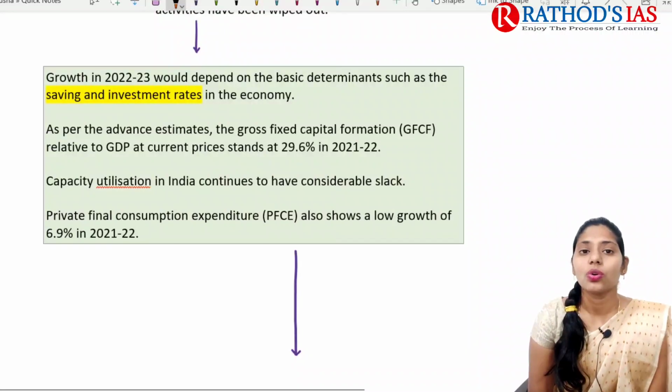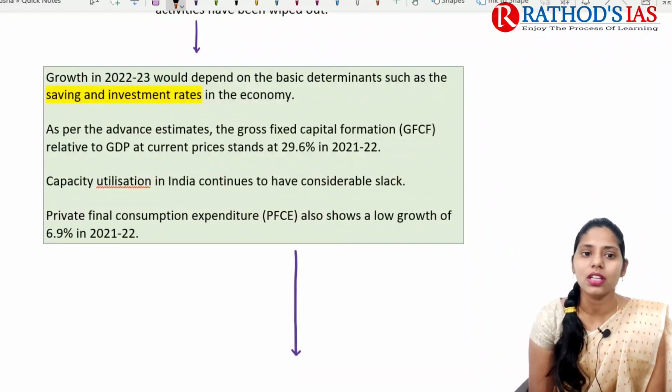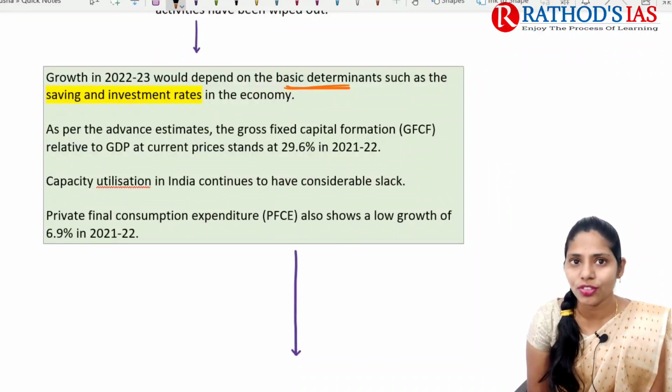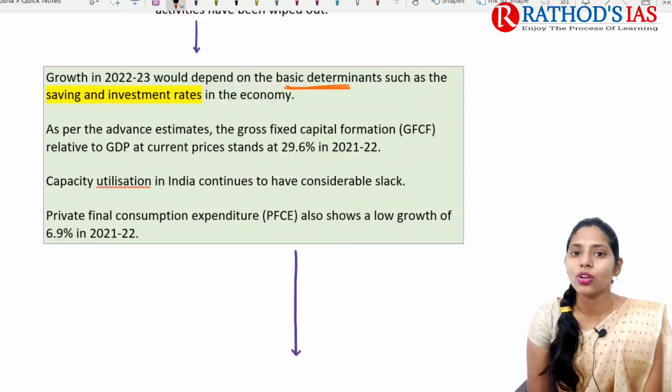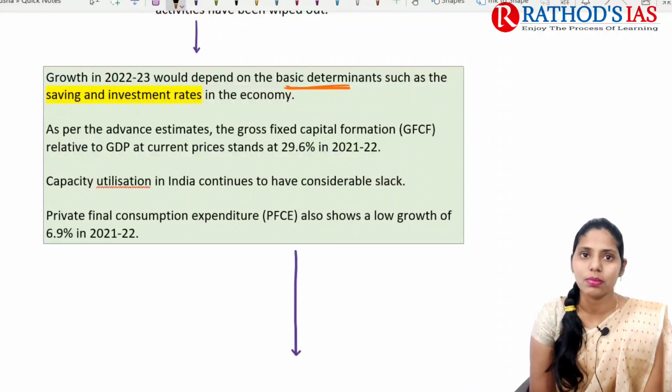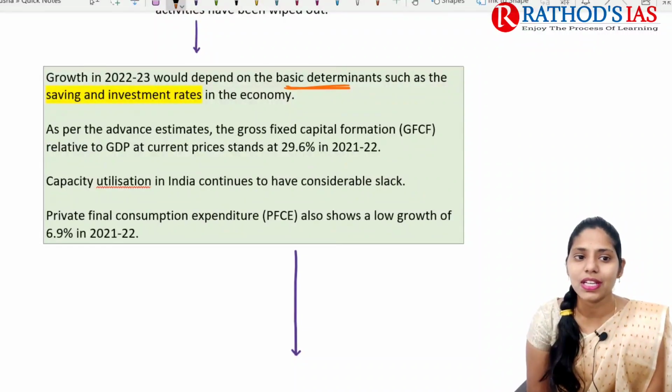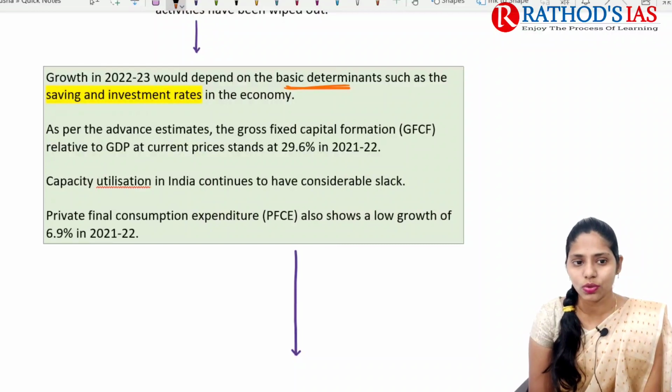And next, growth in 2022-23 would depend on basic determinants. For example, how much saving you are doing, how much investment rate is seen in the economy. These are important determinants of growth in 2022-2023.